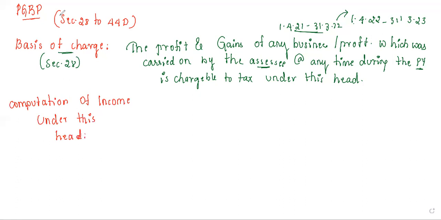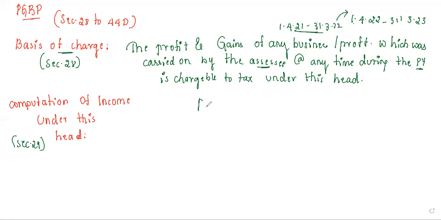We have a certain format for that, and we will be studying this under section 29. So under section 29, we study the computation here.